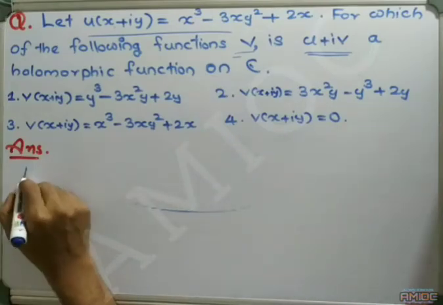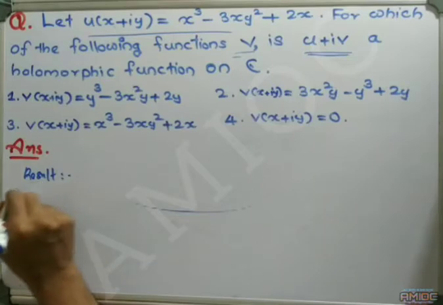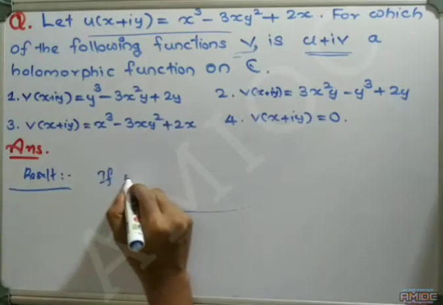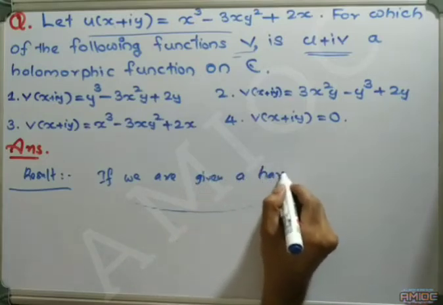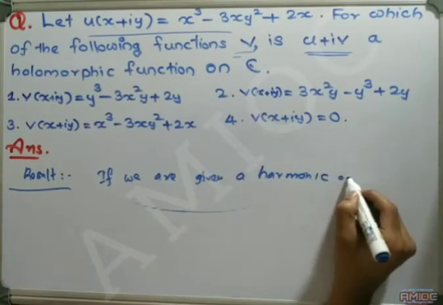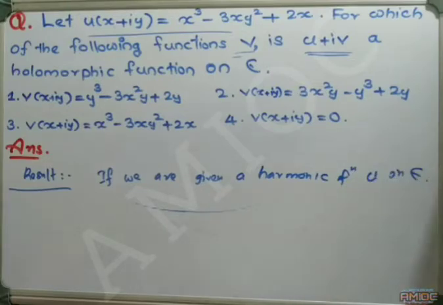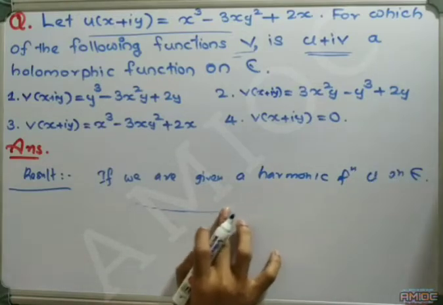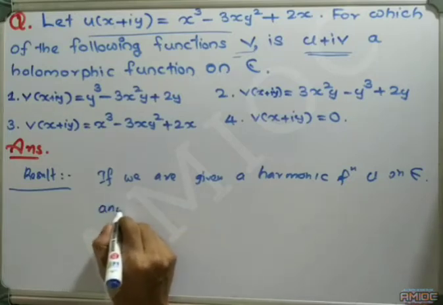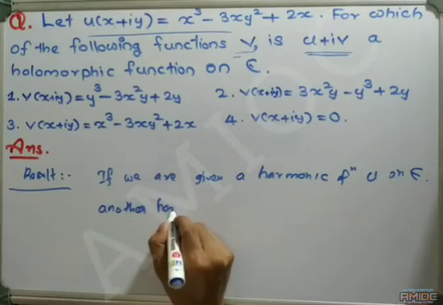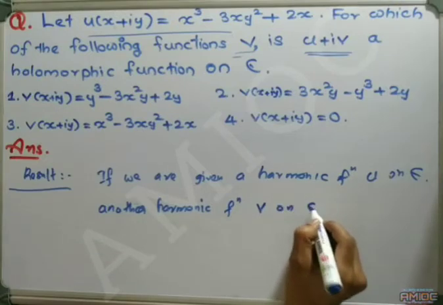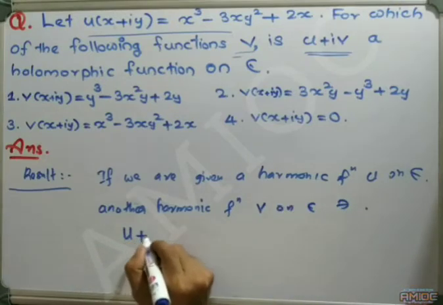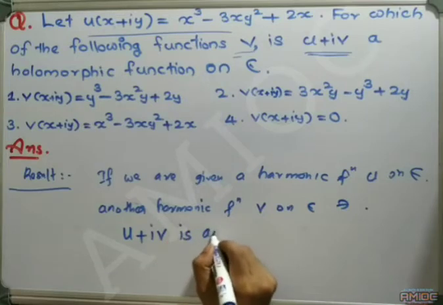We have a result: if we are given a harmonic function u on C, we can find another harmonic function v on C such that u plus iv is analytic.